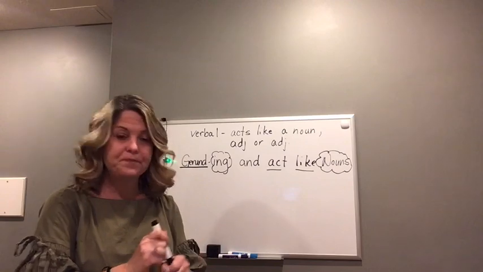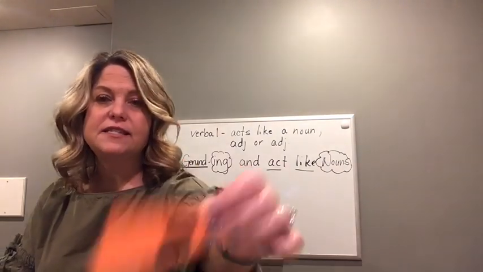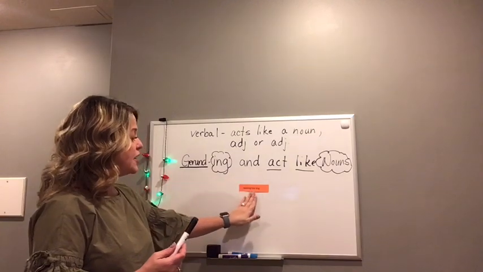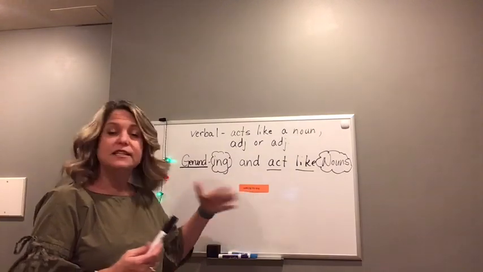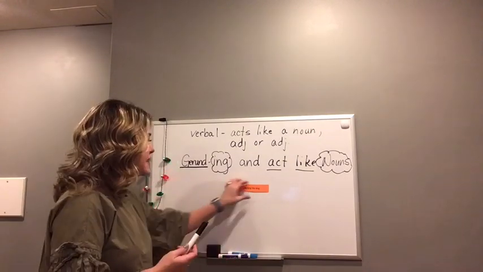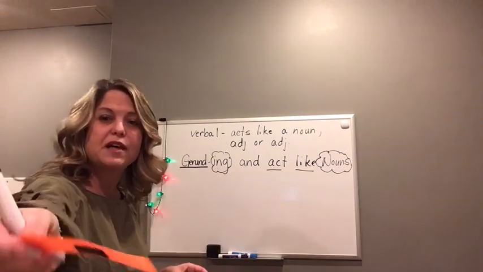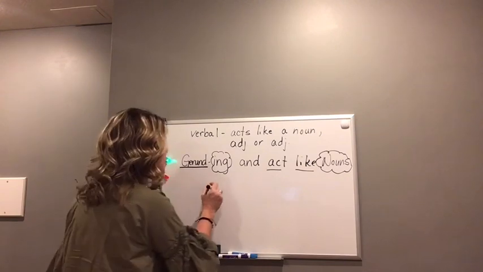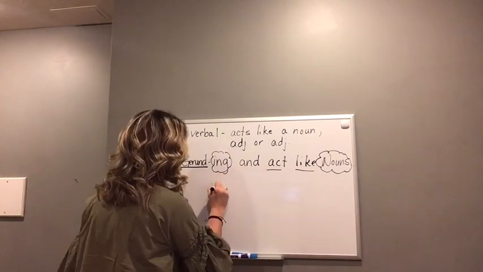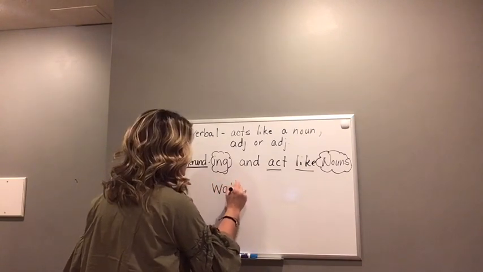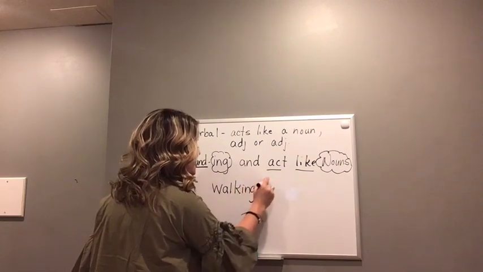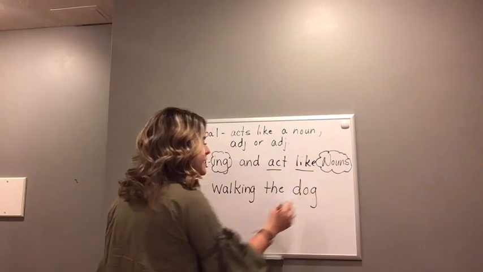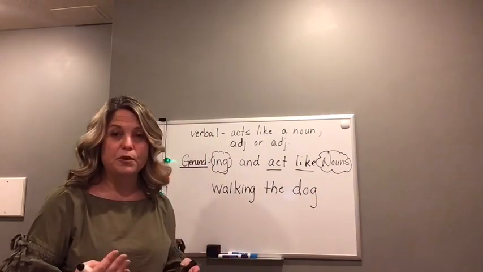For example, this is a gerund phrase, and it has the word, I don't know if you can see that. I think maybe as I look in the camera, that looks too small. So let me just write it out larger for you. Walking the dog. Okay, this is a verbal phrase.